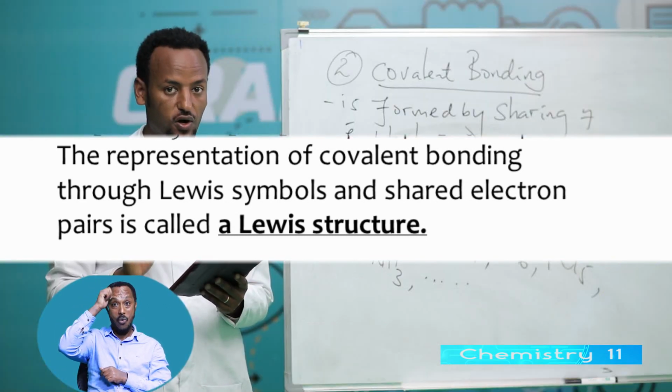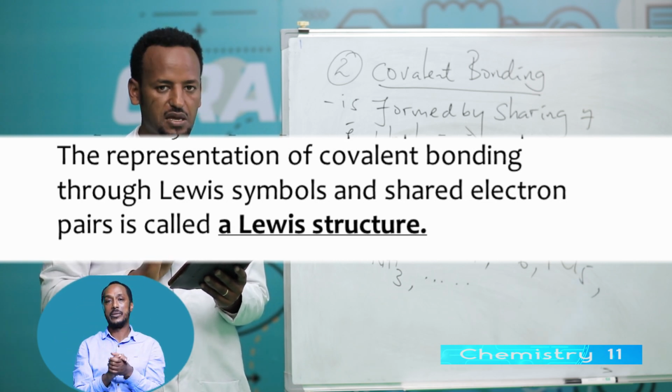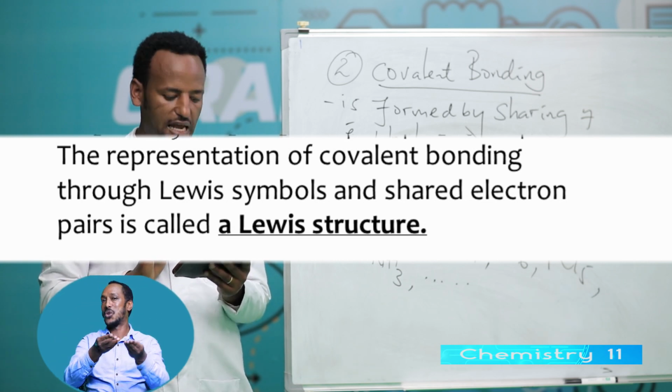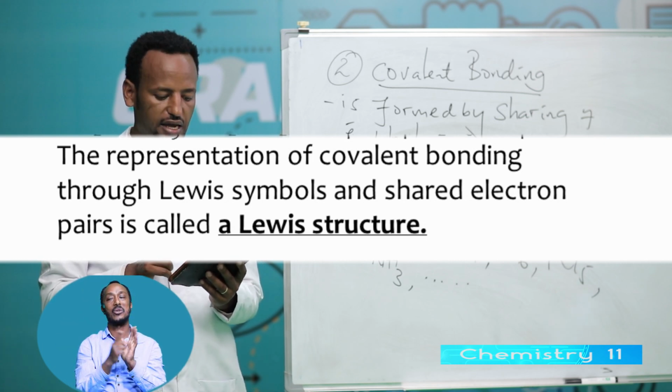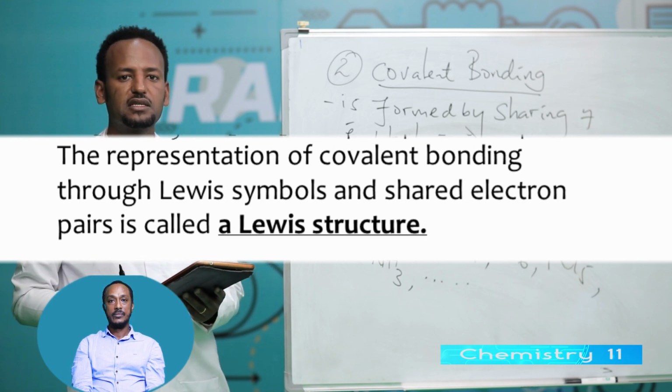The representation of covalent bonding through Lewis symbols and shared electron pairs is called a Lewis structure. Look at some examples of Lewis structure.